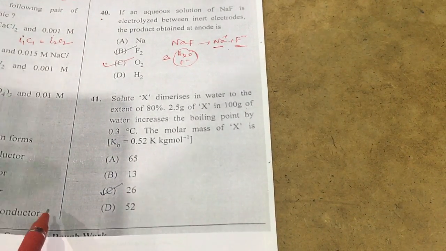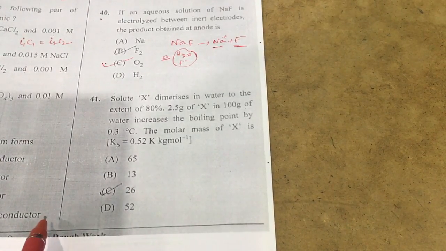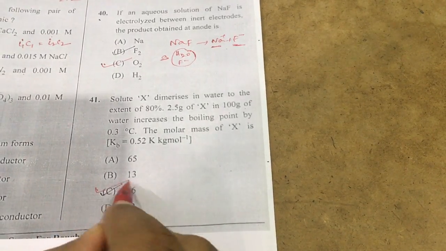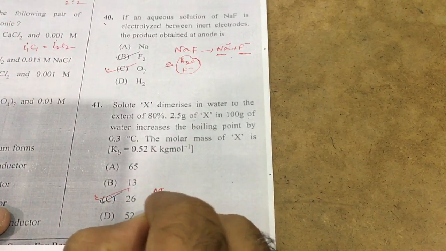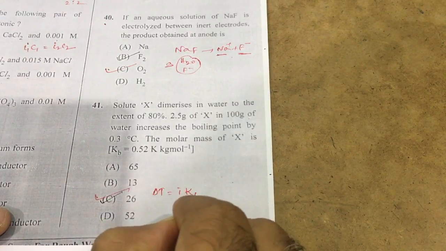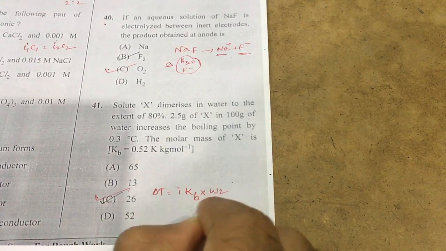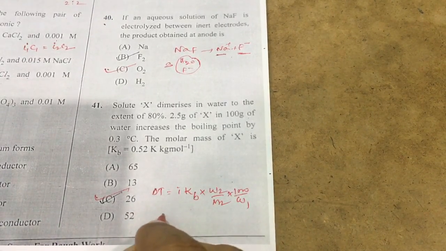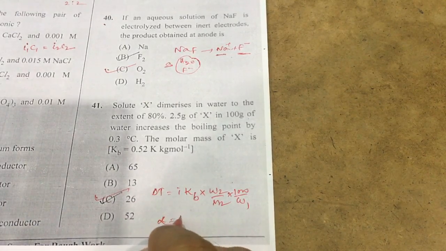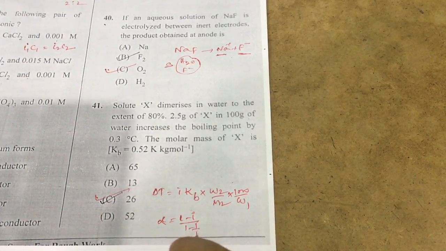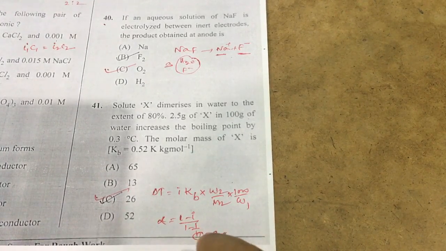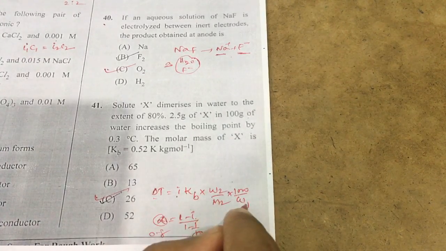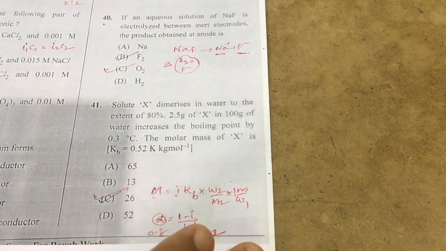Next 41. According to this, you will get nearly 26 as the answer. Formula for this: delta T is equal to i into Kb into W2 by M2 into 1000 by W1. So how to get i: alpha is equal to 1 minus i by 1 minus 1 by n. The n value they gave is 2, dimer they gave, alpha value given is 0.8. I substitute here and these values are given, so you will get the answer nearly 26.